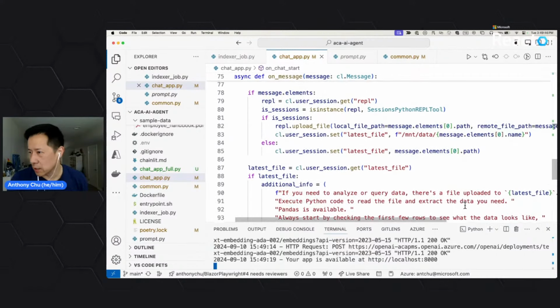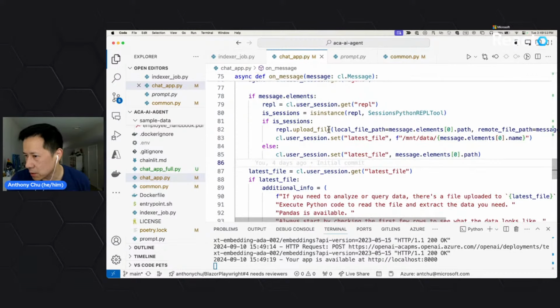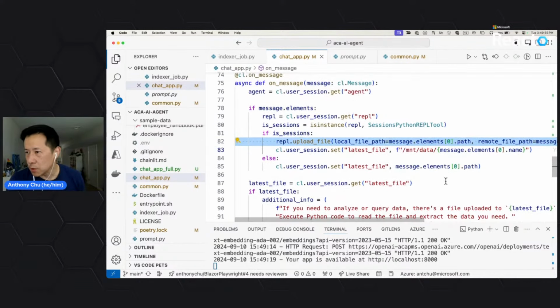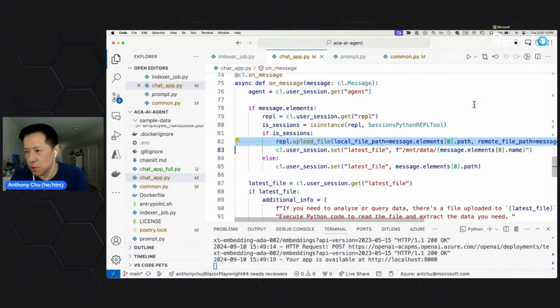So that's what the section that we skipped over earlier is doing. It might be a little bit hard to read, but this is the key line here. Through the UI, I can upload a file. If I upload a file to this chat app, what I'm going to do behind the scenes is call my REPL to upload the same file, the file that was given to me, up to the session that I'm using for this user. So now this file lives in the session. So when the agent writes some code to query it, it's able to read that file and give me an answer from that.